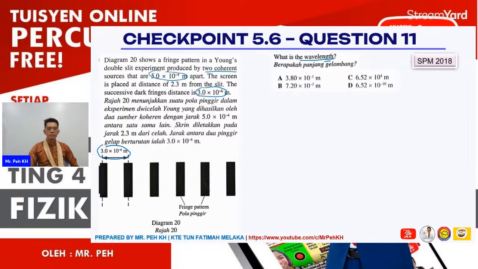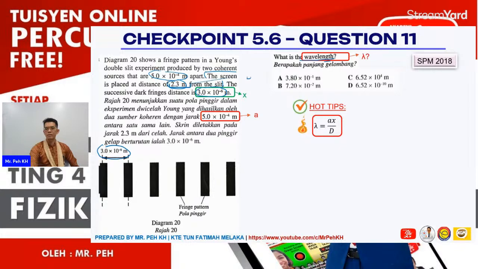Then here we have another value. The screen is placed at a distance of 2.3, so this is D. We're using this formula, and we substitute all the values given. A with 5.0 times 10 power negative 4, X 3.0 times 10 power negative 6, D 2.3. You see all is in meter, so you just substitute and straight away you get the value. It will be 6.52 times 10 power negative 10. So the answer is D.